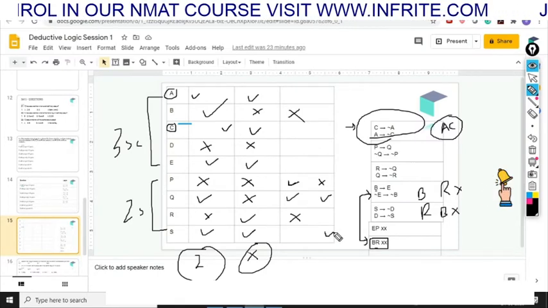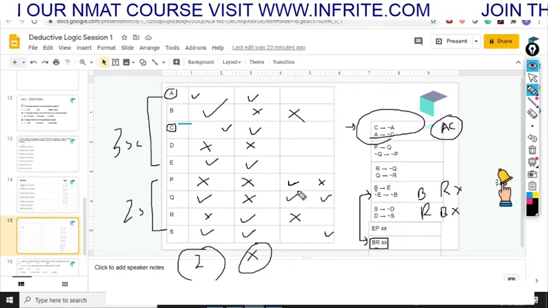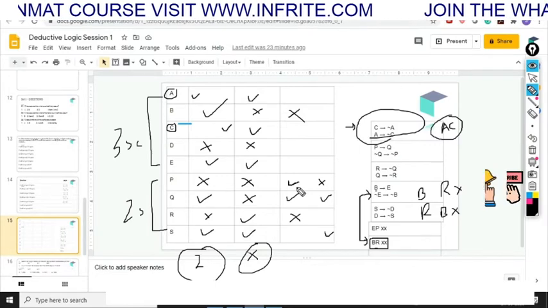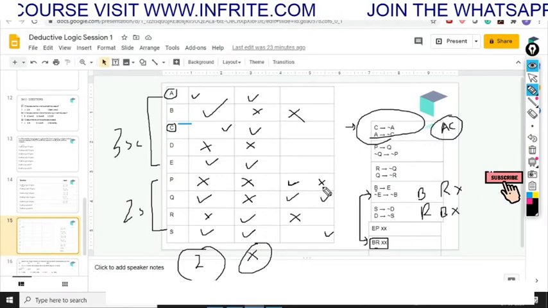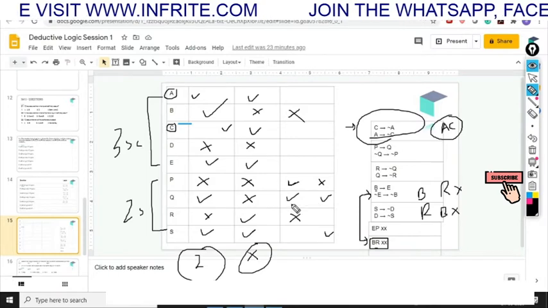Why I'm doing this is because if you take P, then you have to take Q, which means that P and Q will be together.